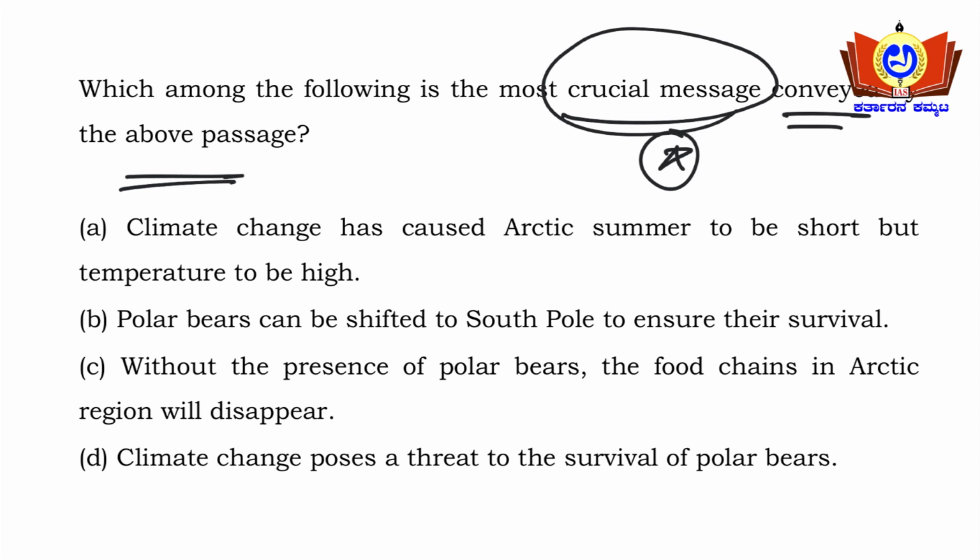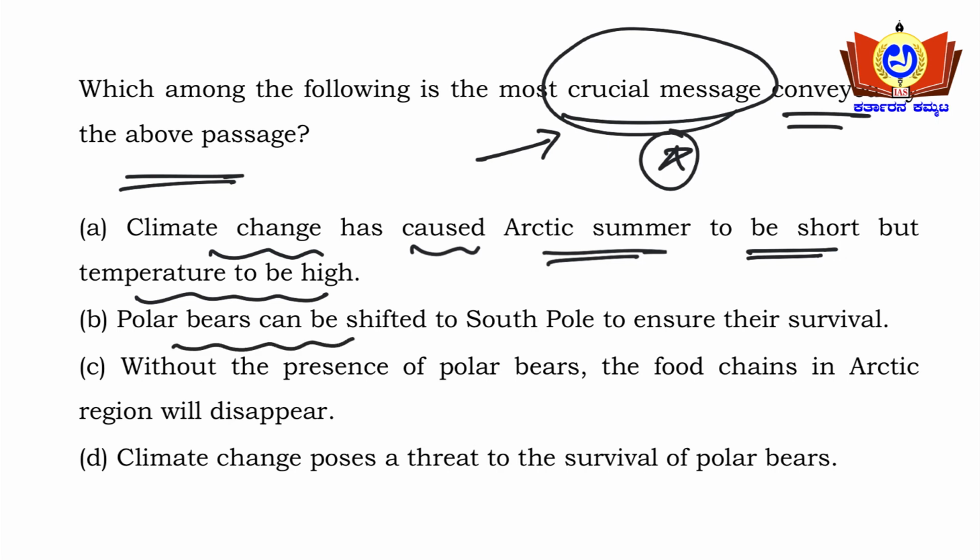Option A: climate change has caused Arctic summer to be short but temperature to be high. Option A is similar, but it's not the crucial message. The passage also speaks about the winter and about the food web or food chain, so it's not the main crucial message. Option B: polar bears can be shifted to the South Pole to ensure their survival. This option doesn't hold good itself. Option B can be eliminated at once.